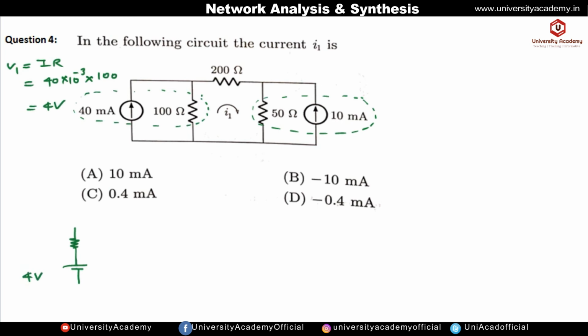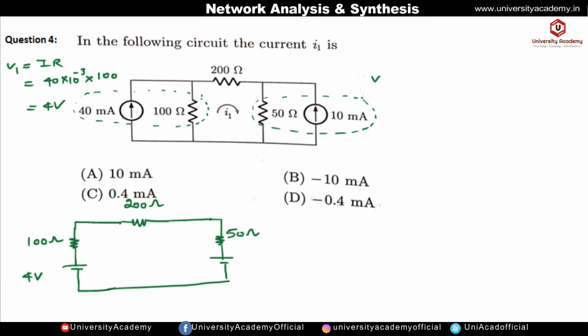So now this voltage source value is 4 volt, and the resistance value will remain the same, and it will be connected in series with the voltage source. Now this is 200 ohm. Okay, and now this will also be converted into a voltage source. Okay, and the arrow indicates the positive terminal. So in both cases I have considered the positive terminal upward. So resistance value will be 50 ohm. Okay, so this is 50 ohm, and here V2 will be equal to I into R. So the current source value is 10 milliampere, that is 10 into 10 to the power minus 3 into resistance 50, so that is 500 millivolt.